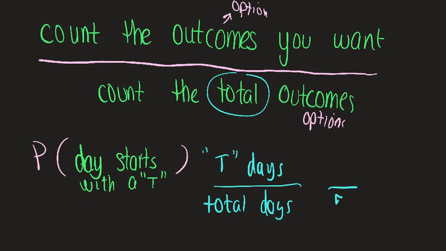There are 7 days in a week: Monday, Tuesday, Wednesday, Thursday, Friday, Saturday, Sunday. 2 of those days start with a T. So the probability that a day starts with a T is the fraction 2/7. I could also change it to a decimal or a percent by dividing, but let's just leave it a fraction. 2/7 is great. So the probability that a day starts with a T is 2 out of 7.